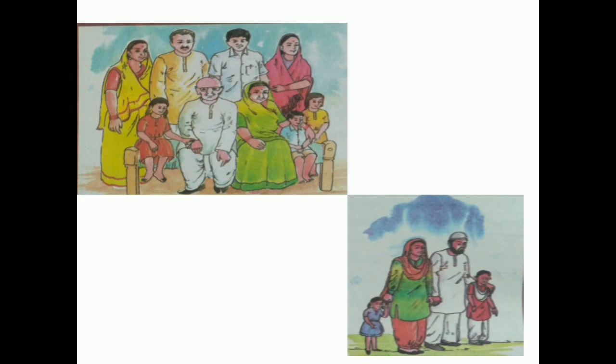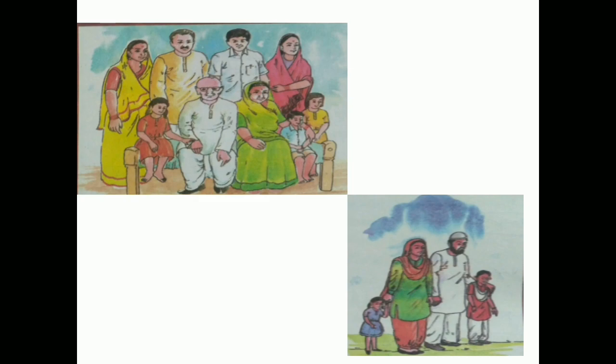And these are two pictures of two different families. Ankita's family, in which her grandfather, grandmother, uncle, auntie and their children live together in the same house, is a joint family. And in the second picture, Saira and Nigar's family, only her mother, father, sister Nigar and brother live together. It is a nuclear family.